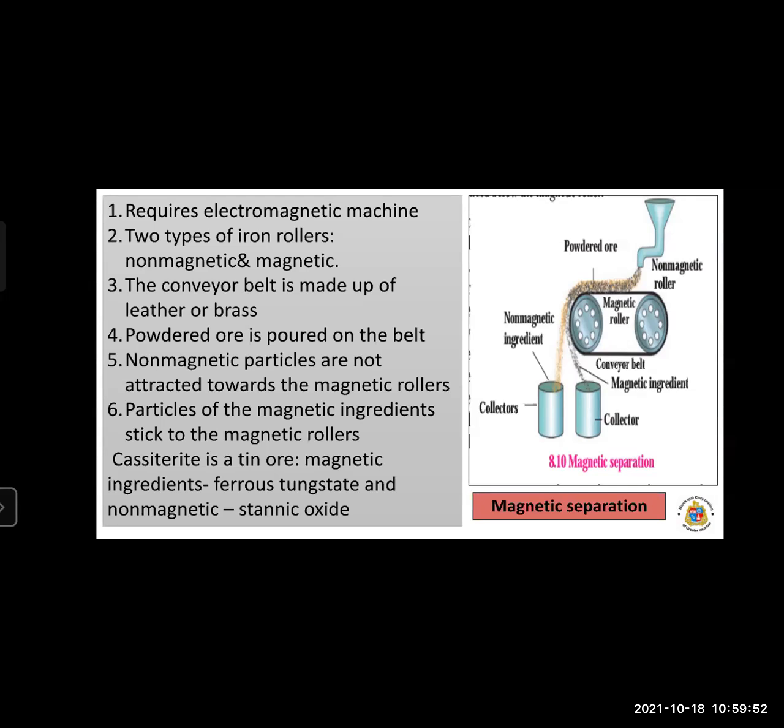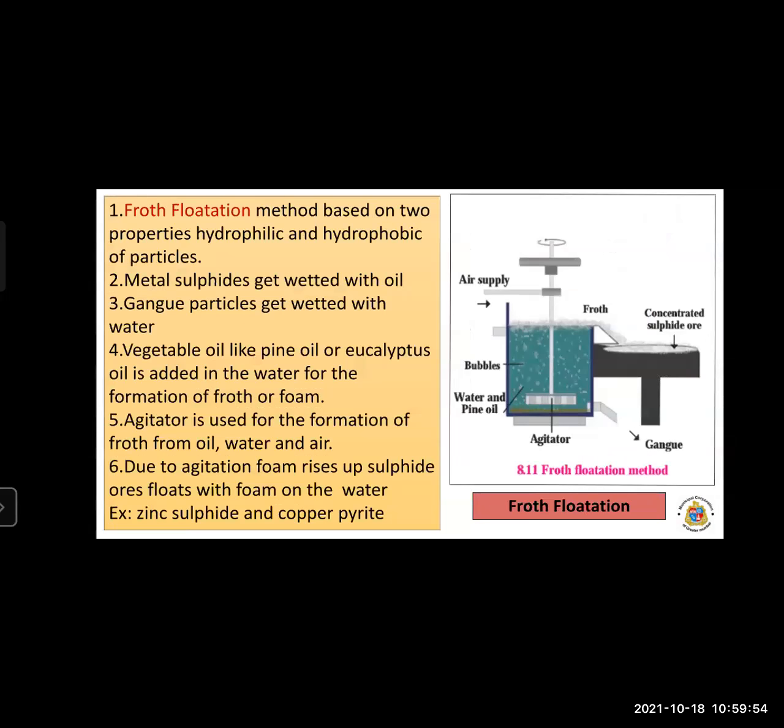Now students, the next separation method is the froth flotation method. This is the third stage, the stage of concentration of ore. How to remove the gangue particles from the ore to concentrate it?